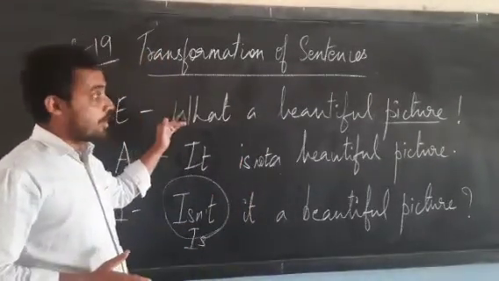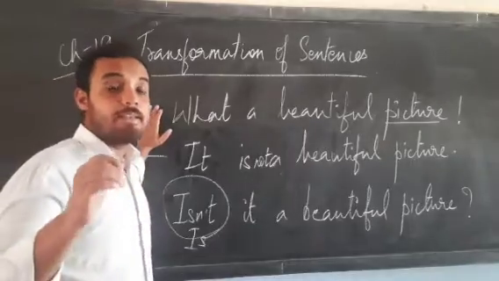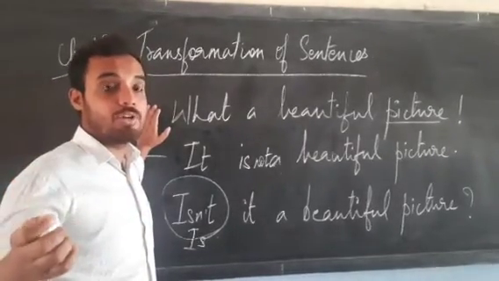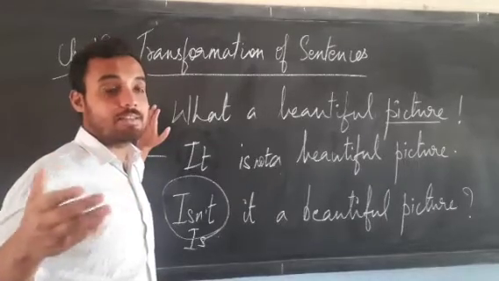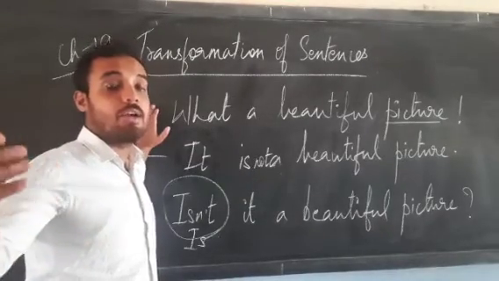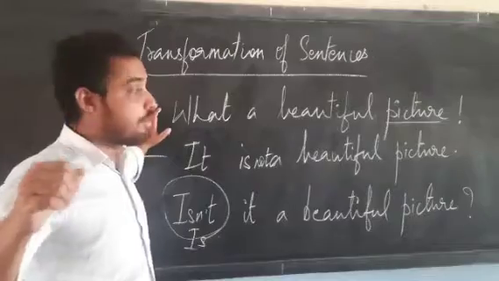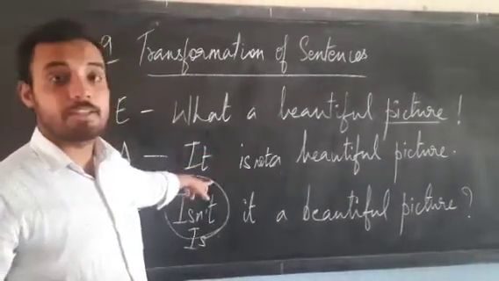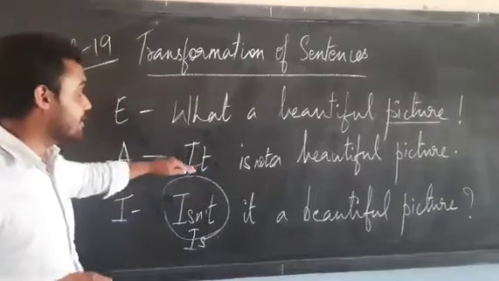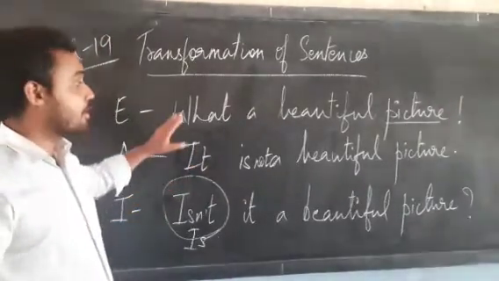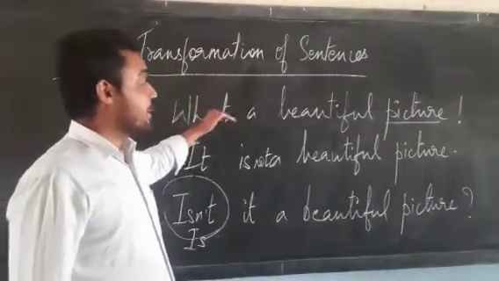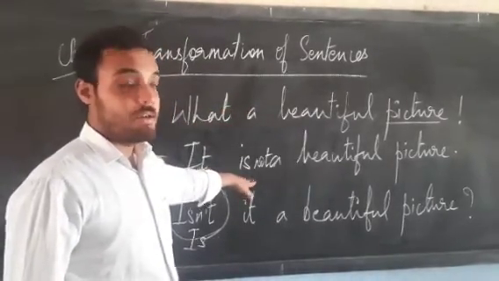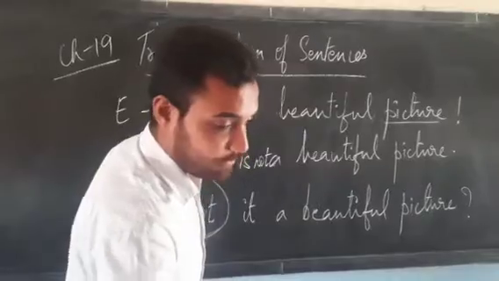Now, we are given an exclamatory sentence and the instruction to change it into an assertive sentence. The next statement written just below is an assertive sentence.